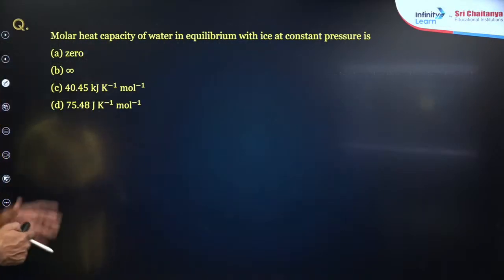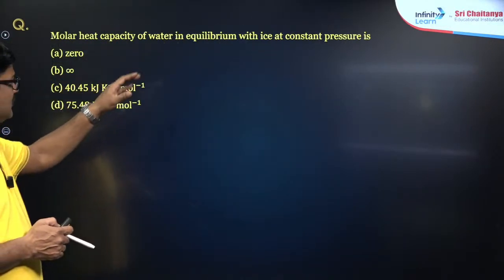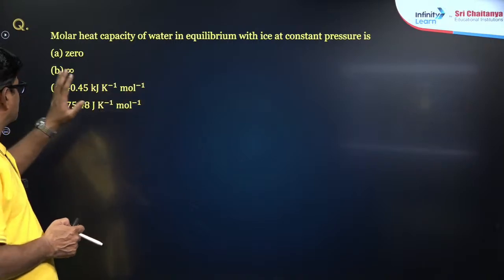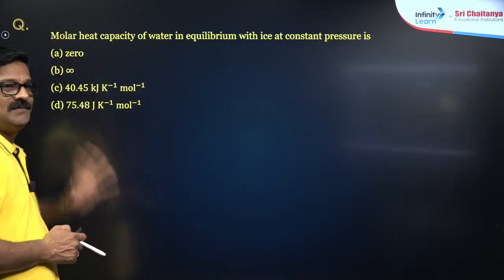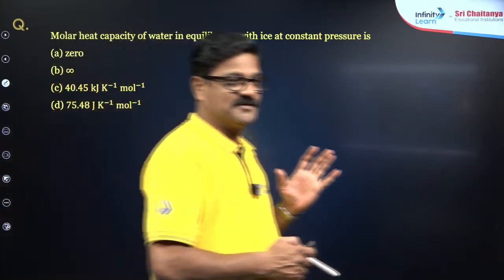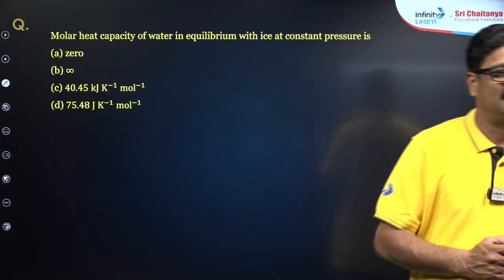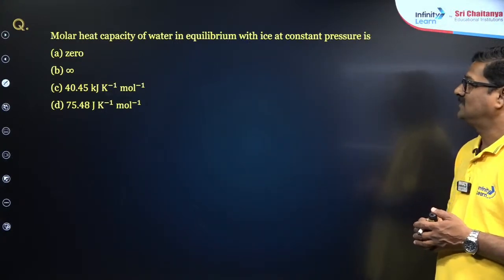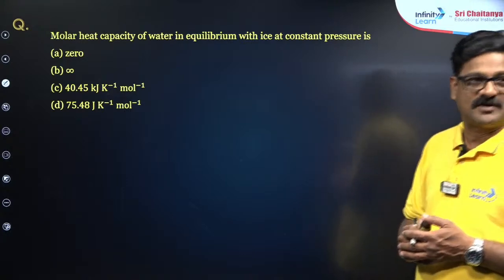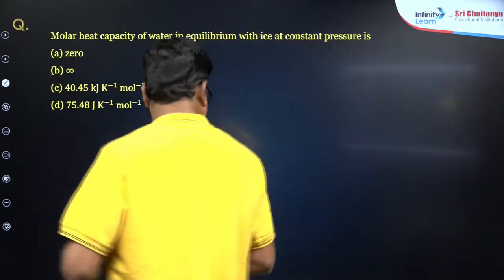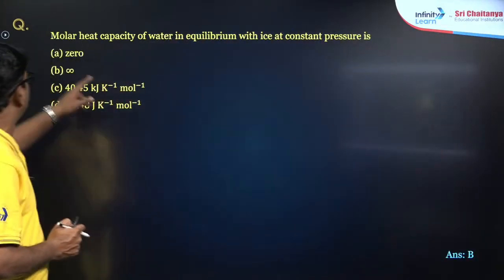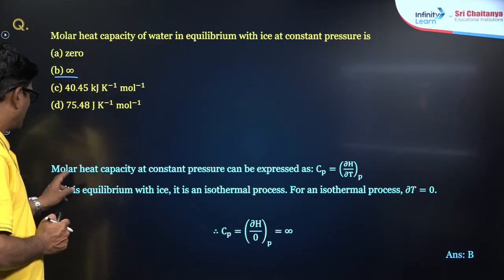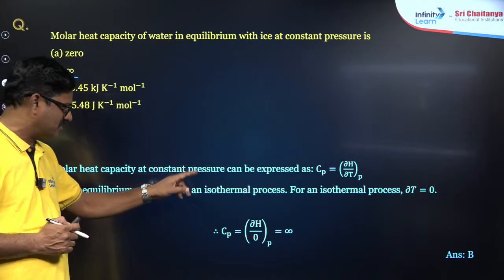Okay, और एक क्वेश्चन है, molar heat capacity of water in equilibrium with ice at constant pressure is? Heat capacity of water should be given or otherwise a constant. Okay, it is going to be infinity. कैसे? It is going to be molar heat capacity at constant pressure.